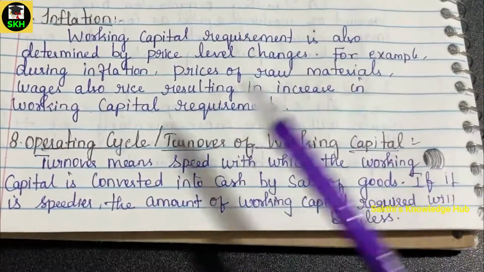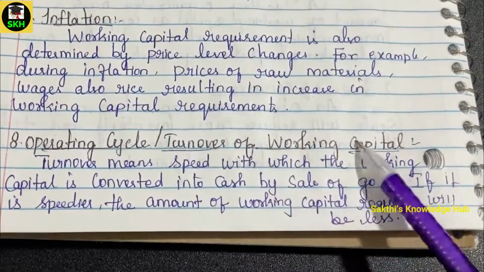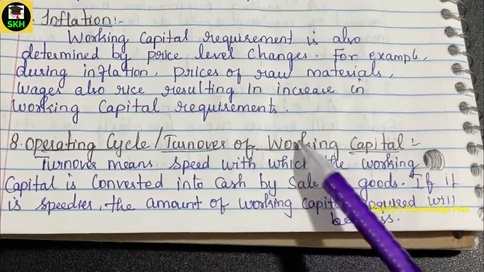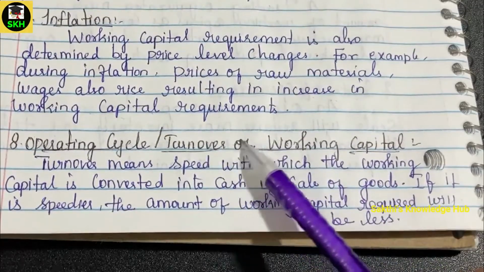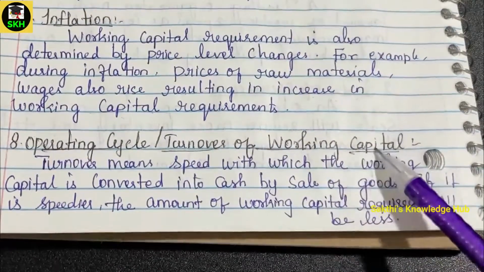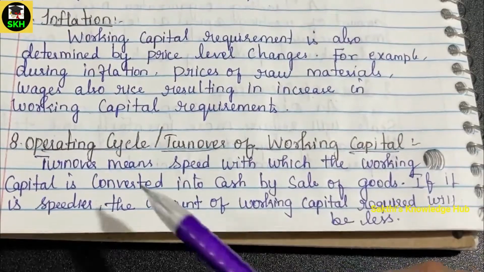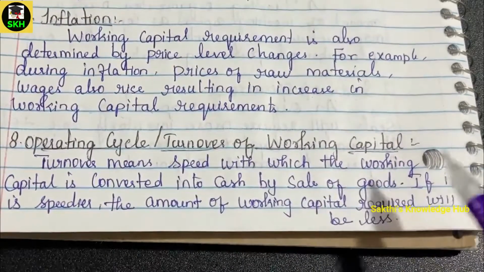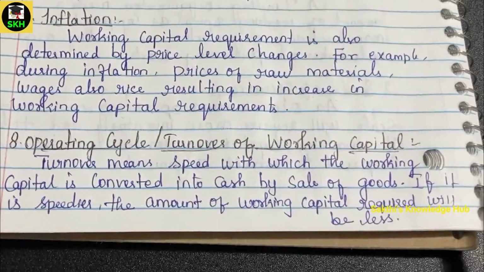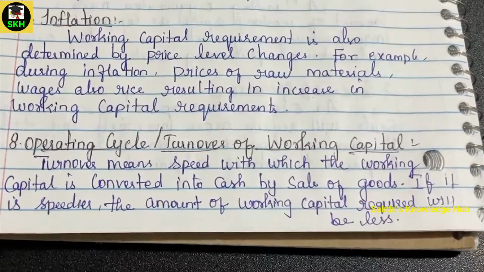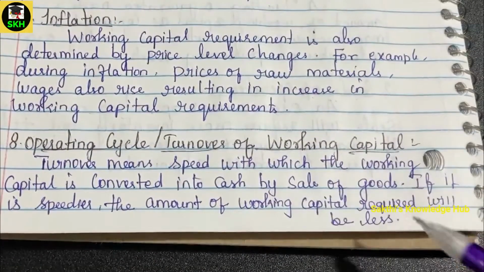And the last factor is the operating cycle or the turnover of working capital. So what is the operating cycle of the business, and also the turnover of working capital. What is the average time we will take to get back the working capital which we have invested or used in our business or organization. Turnover means the speed with which the working capital is converted into cash by sale of goods. So the amount you are getting through the sale of your goods or services is called the turnover. So what is the speed or level at which you will be getting back your money. On that basis also the working capital will be decided.